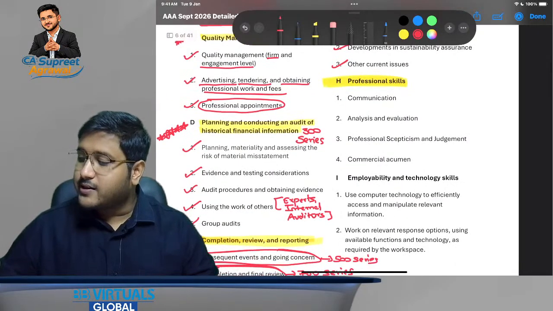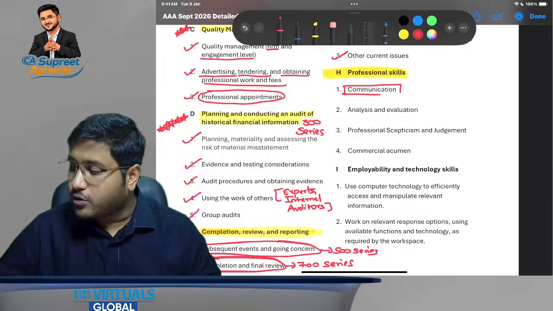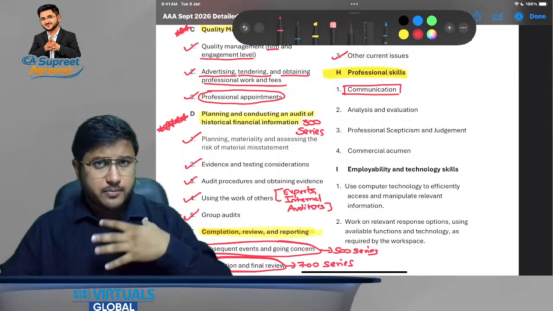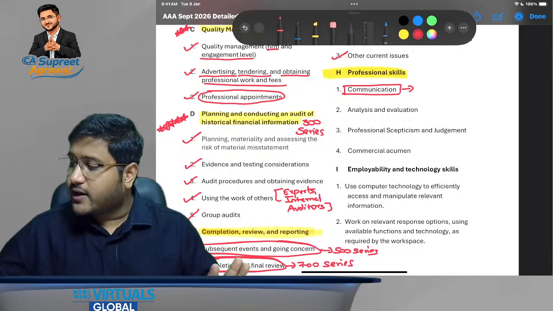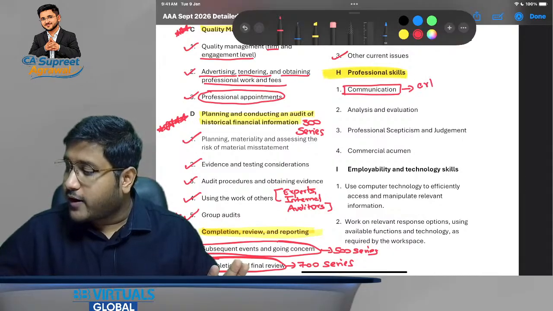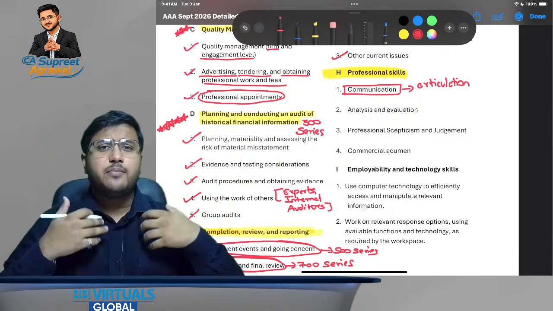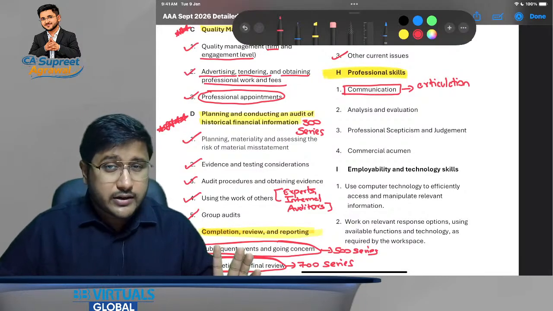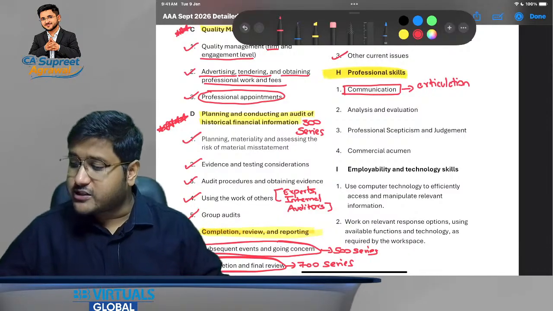Now what are these skills? These are four professional skills. Number one is communication. We are going to discuss in detail in our answer writing sessions how to gain marks for this, but let me explain a little. Communication means whether you have done a clear articulation, that is, whatever you wanted to communicate, whether that is clear or not, and whether you are able to justify your points or not.